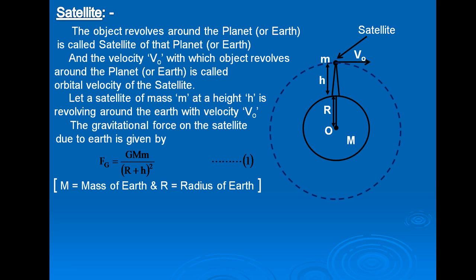Here M is the mass of the Earth, and R is the radius of the Earth.